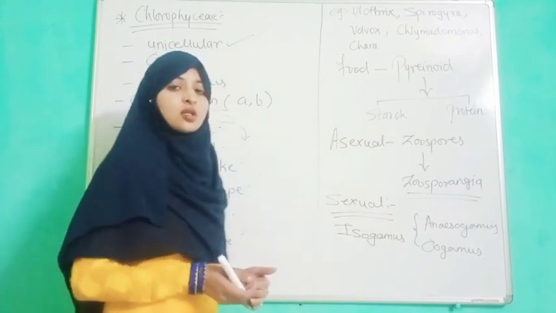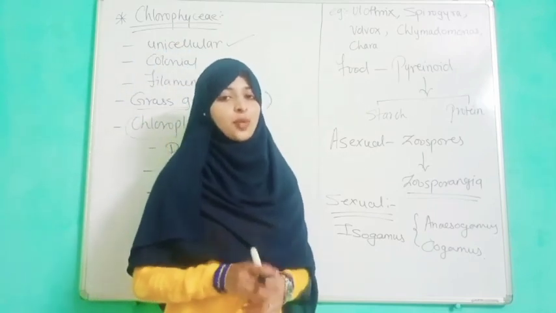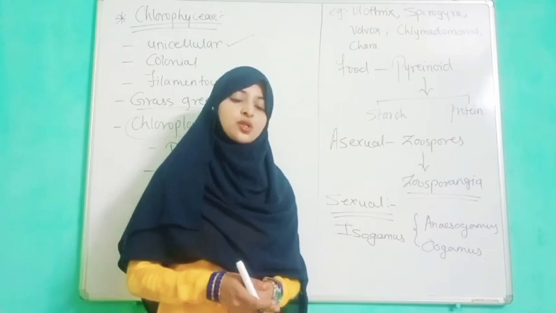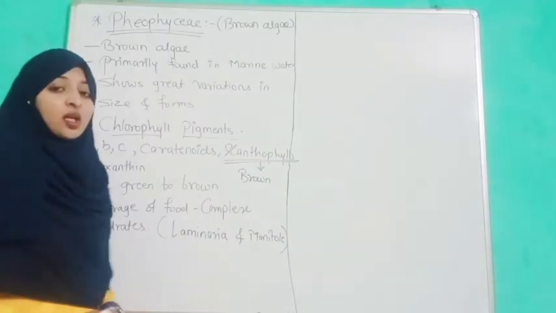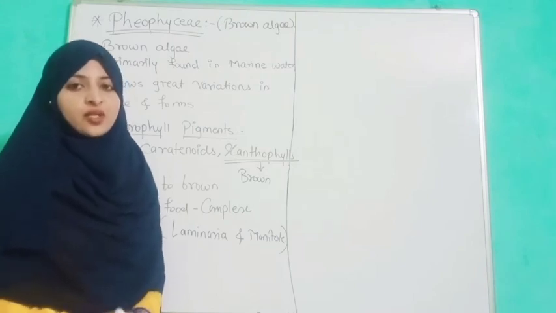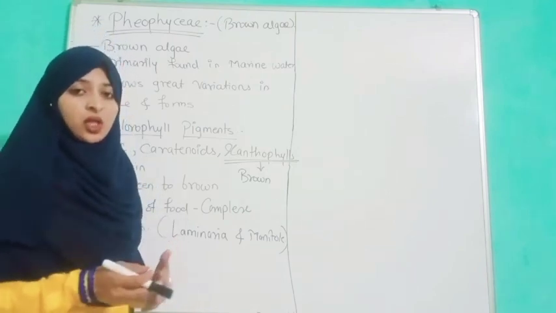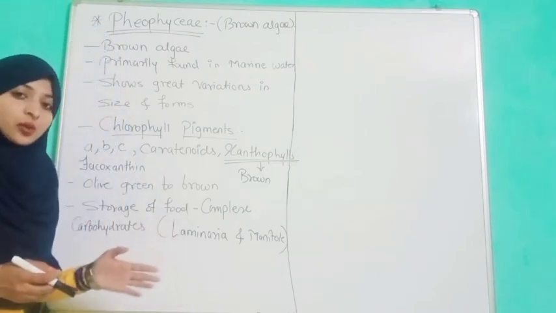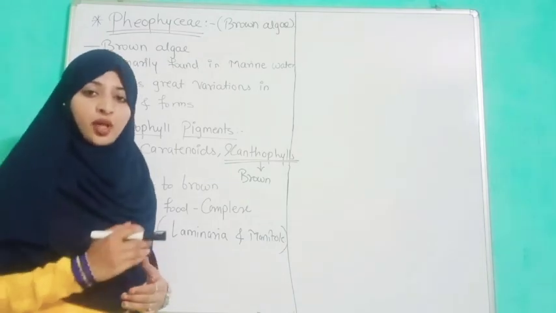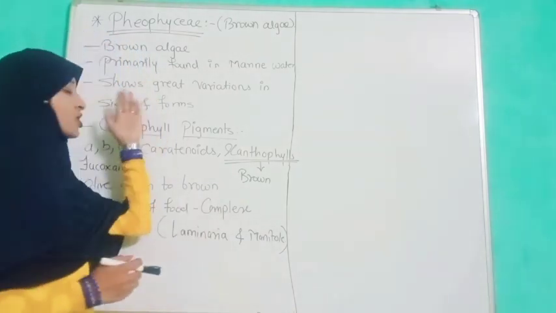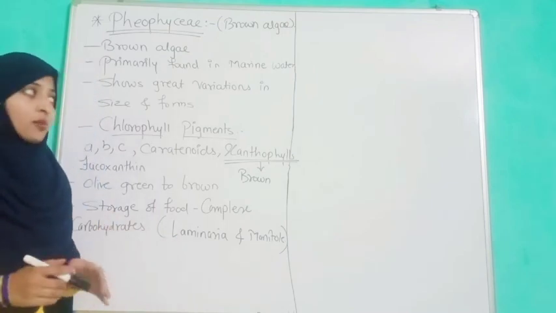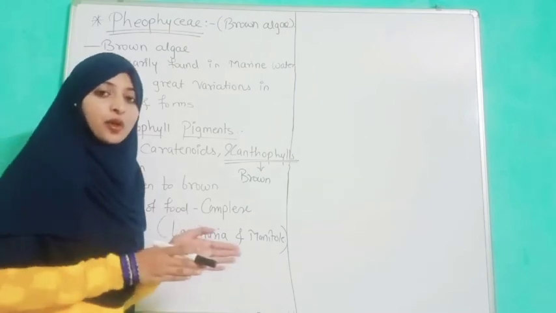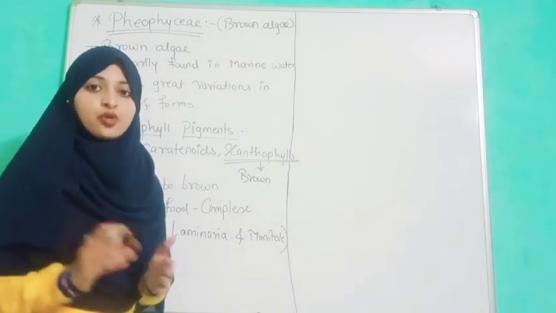Now we are going to discuss Phaeophyceae, the brown algae, and then we will discuss Rhodophyceae. The second type of algae is Phaeophyceae. We can call it brown algae. Primarily it is found in marine habitats or marine water, and it shows great variation in size and form, from simple branched to profusely branched.